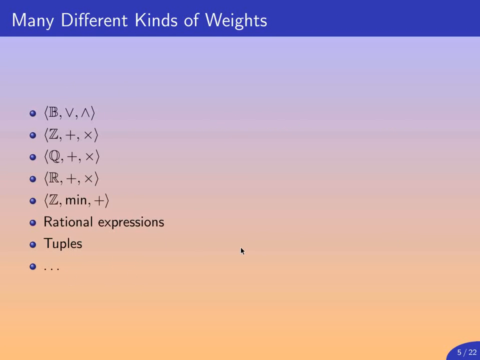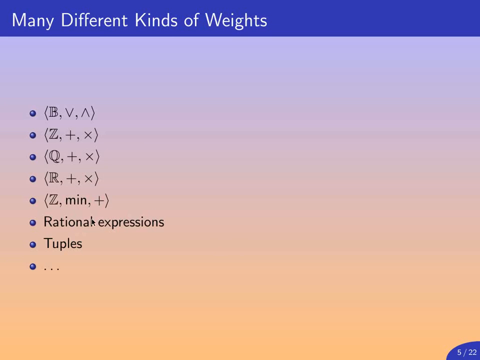We have different kinds of weights. We have the Boolean case for unweighted recognizers, which you just saw. We have the integer case with the usual sum and multiplication that you saw as well, and of course we have other similar cases such as the rationals and reals. We can go a little more exotic and use the minimum operation as a sum and the plus operator as a product. This works. It can be proved that this is still a semi-ring, and it is useful.